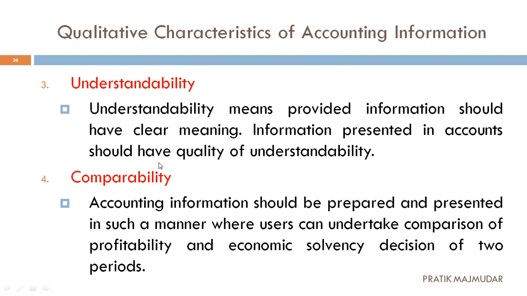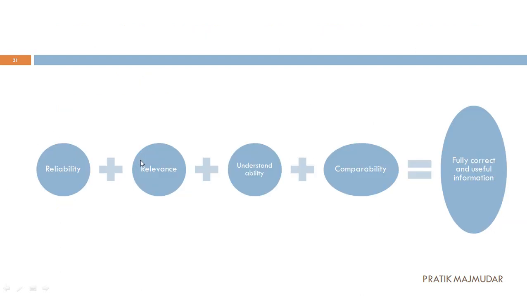And the last one is comparability. We can compare the actual profitability and the actual economic solvency, that means whether the business is generating money or not, across 2 periods, 3 periods. Some researchers are doing research for 10 years, so we can compare over that period. So ultimately, this is the conclusion: reliability, relevance, understandability, and comparability. When you take the total of all these, it is considered as fully correct and useful information.